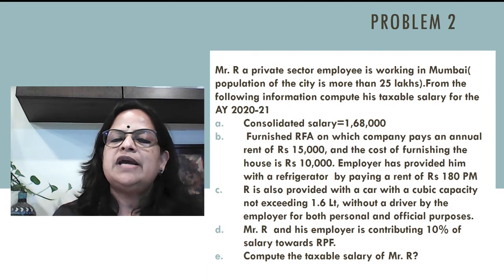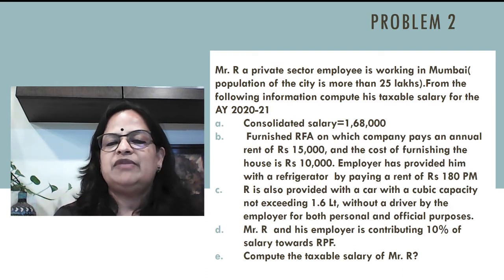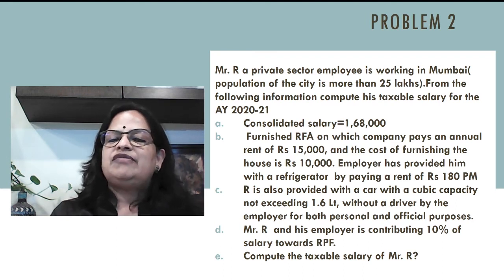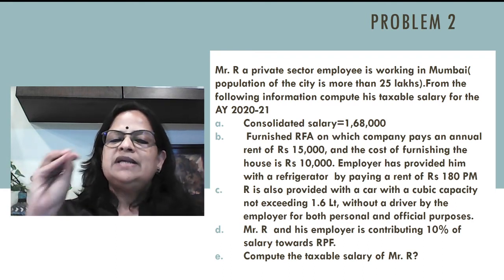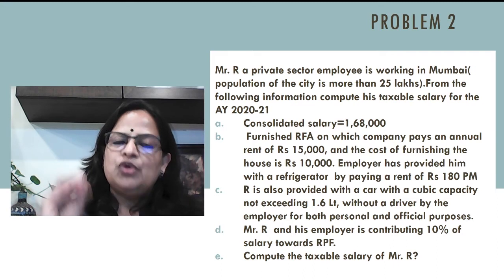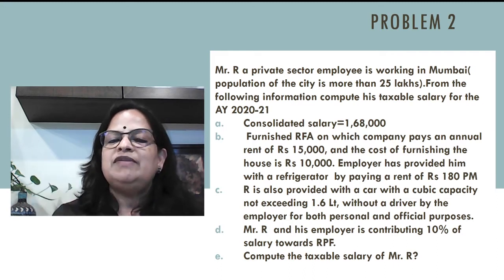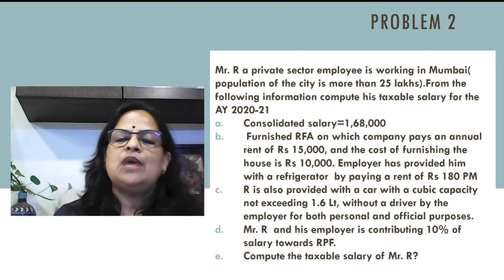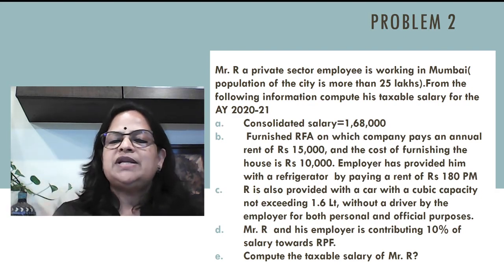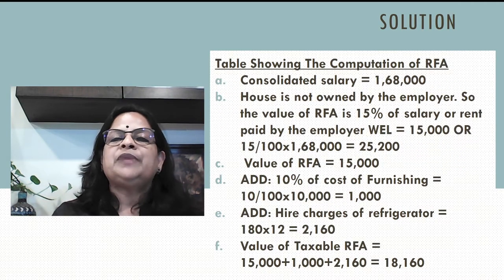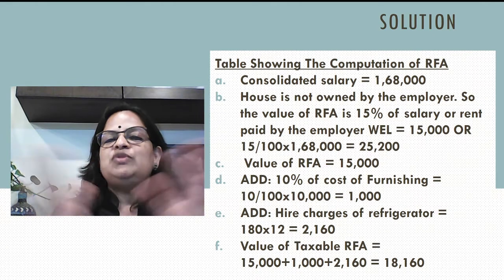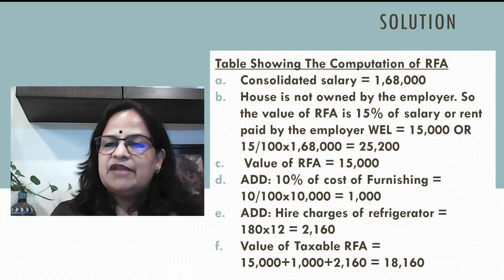Now Mr. R and his employer is contributing 10% of salary towards RPF. This will not have any reference in the computation because if employer is contributing more than 12% of salary, then only we will include in the computation of salary income. This is 10%, it's allowed, it's exempted. Compute the taxable salary of Mr. R. Now, table showing the computation of RFA. So, this is for explanation. I am using this first slide as RFA computation.